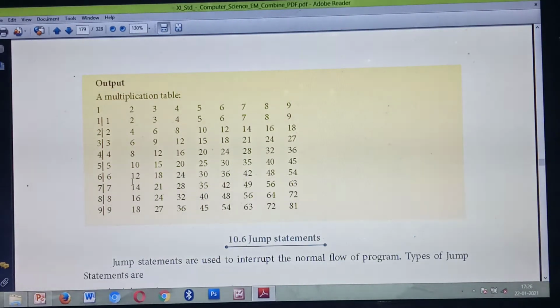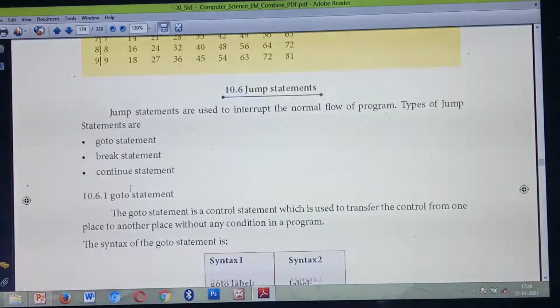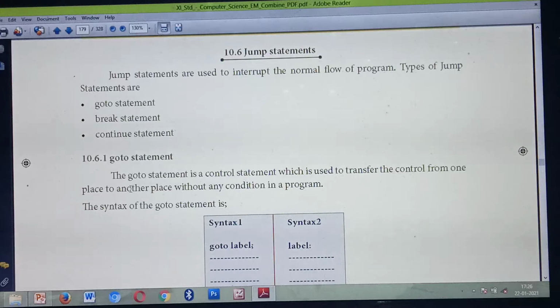Understood? Okay. So the next one is the jump statement. What's the next topic? Important topics? Jump statement. Here under the jump statement there are 3 main statements. How many jump statements are there totally? 3. What are they? The goto statement, break statement and continue statement. So what's the use of a jump statement? It is mainly used to interrupt the normal flow of control.